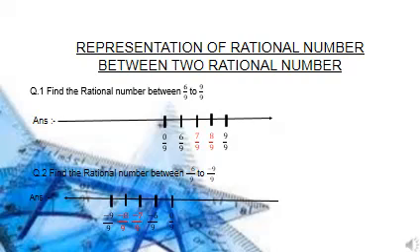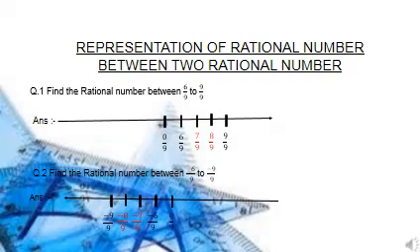So to learn this concept we will take two questions which will help us to learn this concept more easily and in a proper way. So students, we will begin with our first question. Our first question is to find a rational number between 6 upon 9 and 9 upon 9.